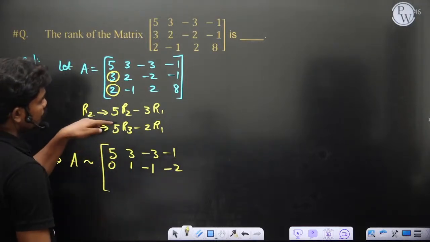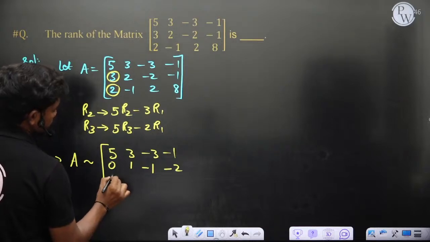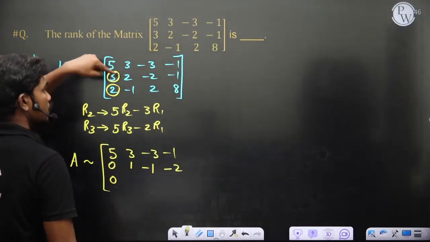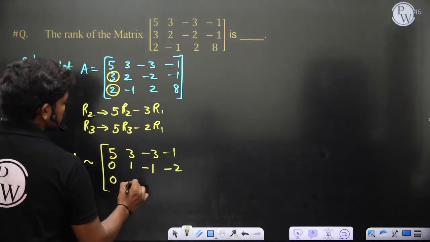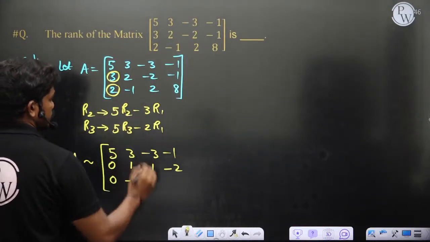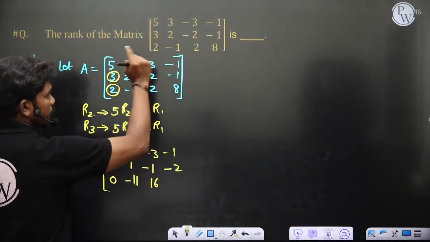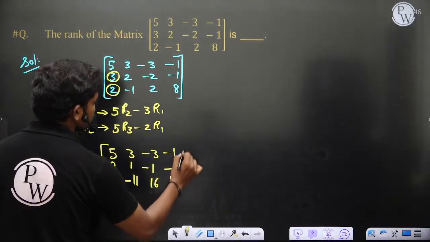Coming to the last row, 5R3 minus 2R1. So 10 minus 10, this is 0, of course. Then minus 5 minus 6, minus 11. Then 10 plus 6, 16. Then 40 plus 2, 42. This is what you have.